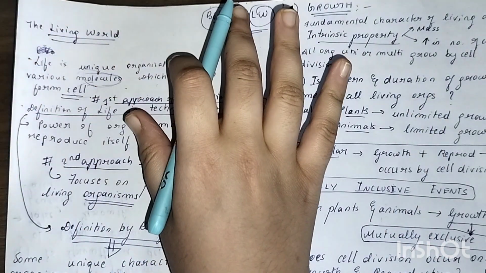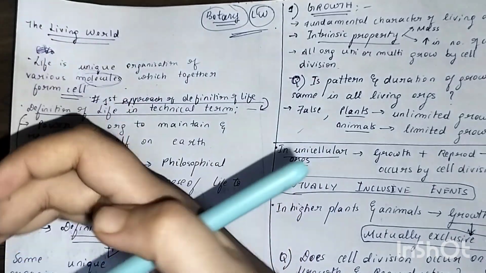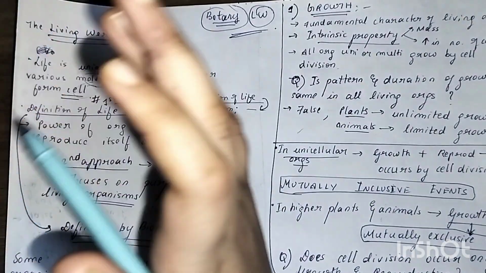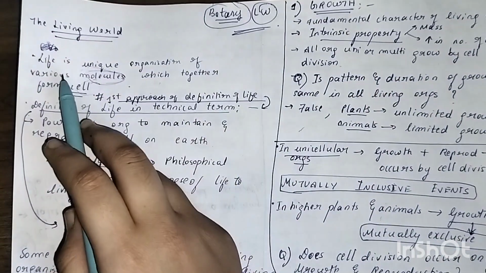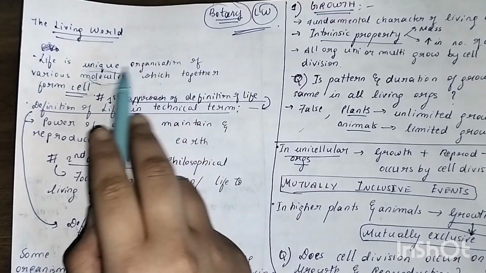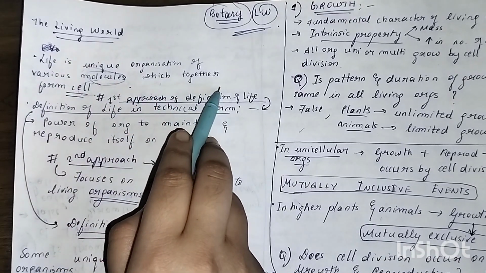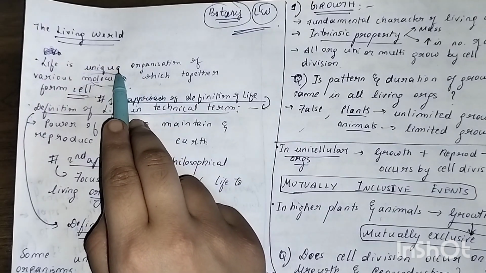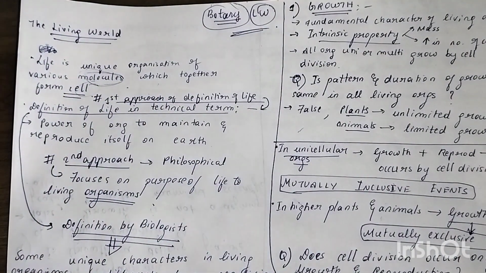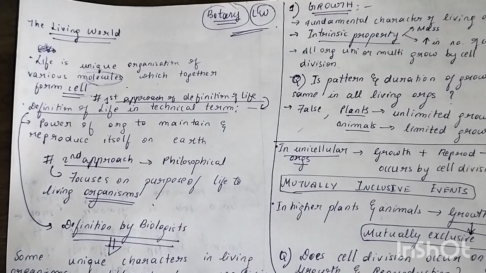This is what life is all about. Do you find this in non-living organisms? No, you don't find this in non-living organisms, right? That is what they're telling here. Life is a unique organization of various molecules which together form a cell. Got it? This is the life definition that we are looking at, not scientifically, but what we know.